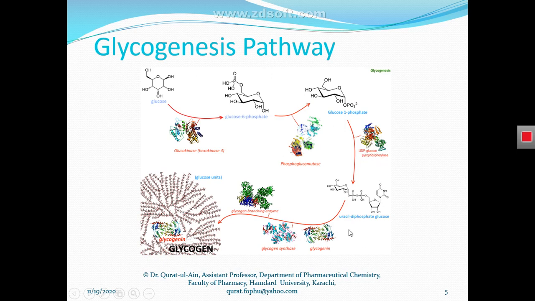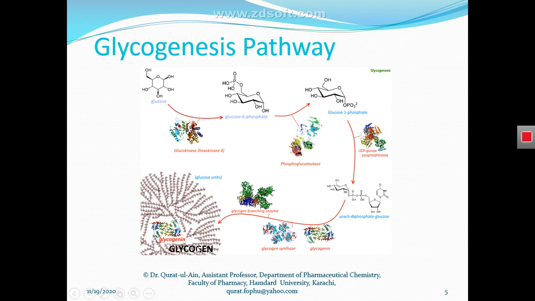In the subsequent steps, three enzymes work together: glycogenin, glycogen synthase, and glycogen branching enzyme. These three enzymes convert uracil diphosphate glucose into the glycogen molecule, and this glycogen molecule is stored in the cells, mostly in the cells of our liver.